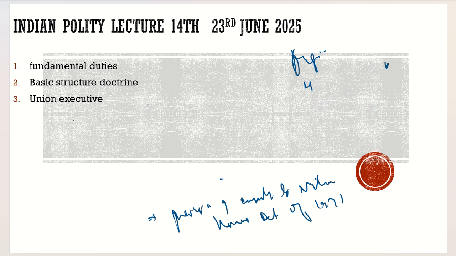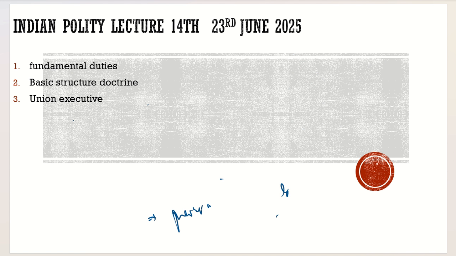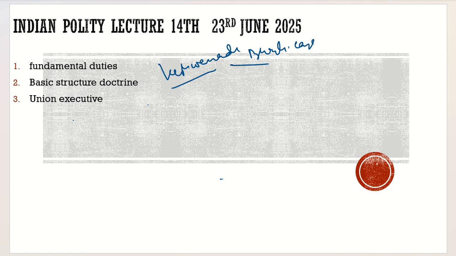One interesting thing about this basic structure doctrine is that it is all discussed in the Kesavananda Bharati case. There is an interesting fact about it. This person lost the case but saved the democracy.